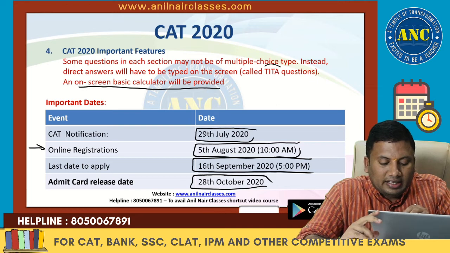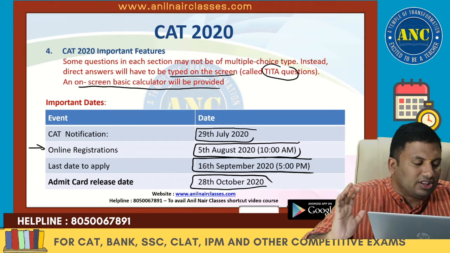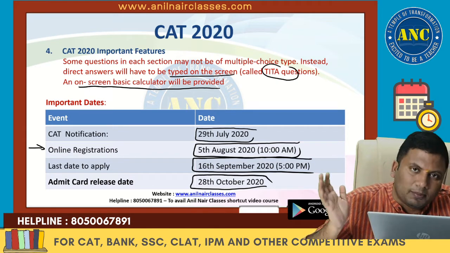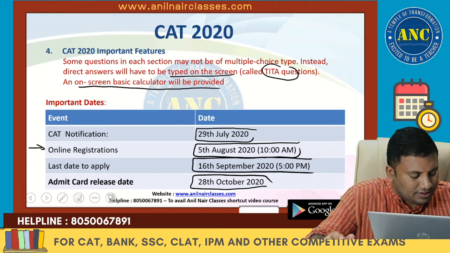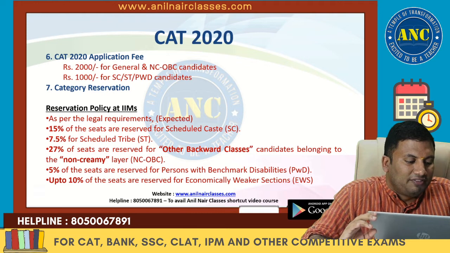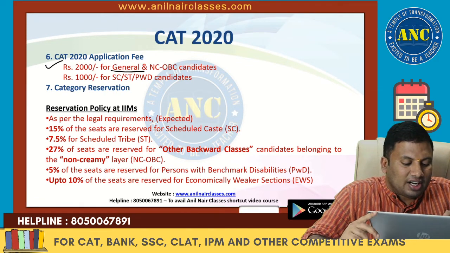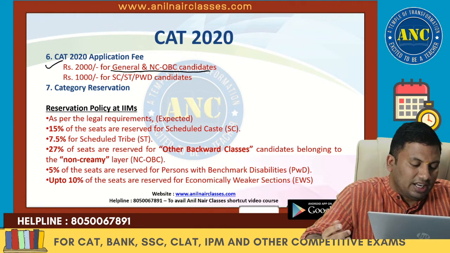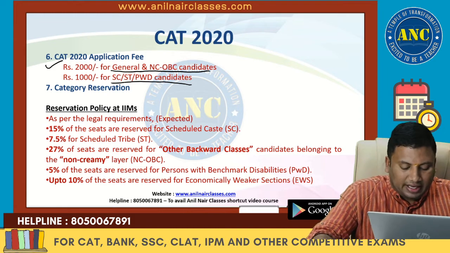Especially type in the answer questions will have to be typed in. All the 3 sections will be a combination of multiple choice questions and non-multiple choice questions, which I am going to discuss in the next few slides. Now, 2,000 rupees will be the fees for the students to apply for the CAT examination for general and NC-OBC candidates. There is a 50% reduction in the price for the SC, ST and PWD candidates.